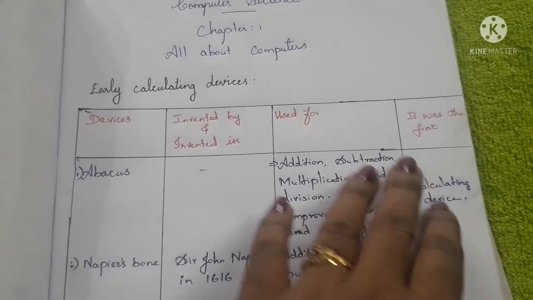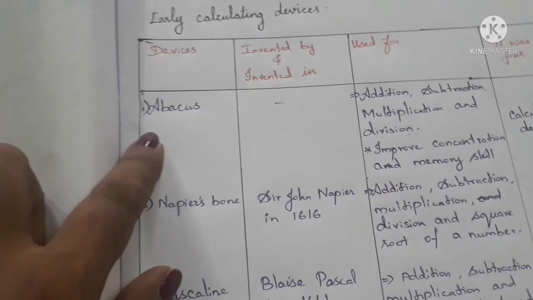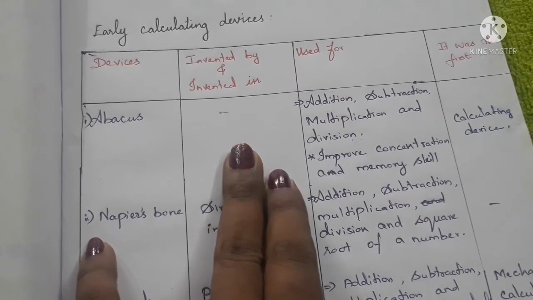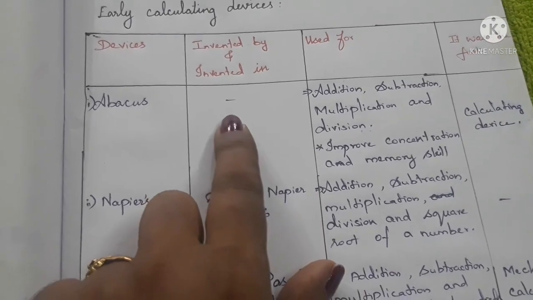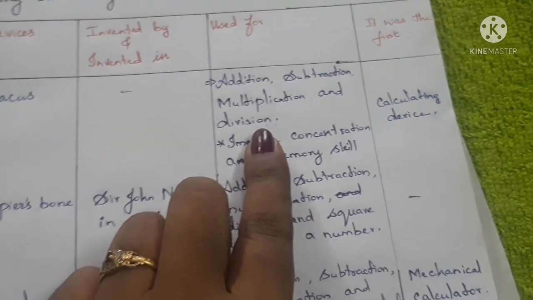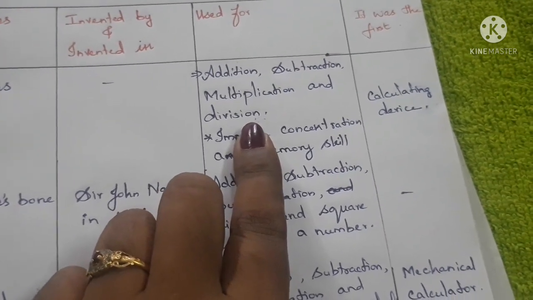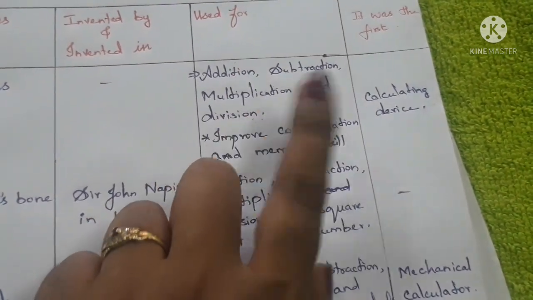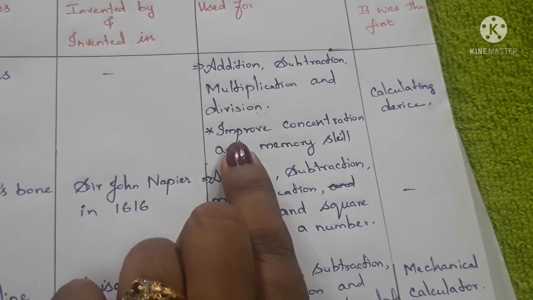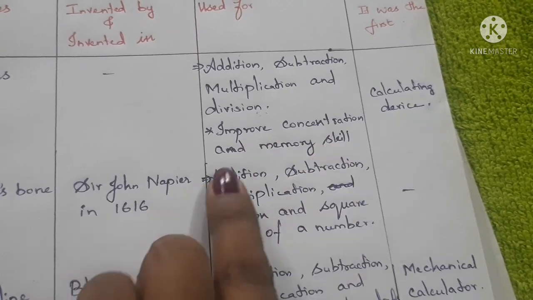Listen, the first one is the abacus. They didn't give who invented it or in which year, so I just put a blank space. It is used to do addition, subtraction, multiplication and division, and it improves our concentration and memory skill.